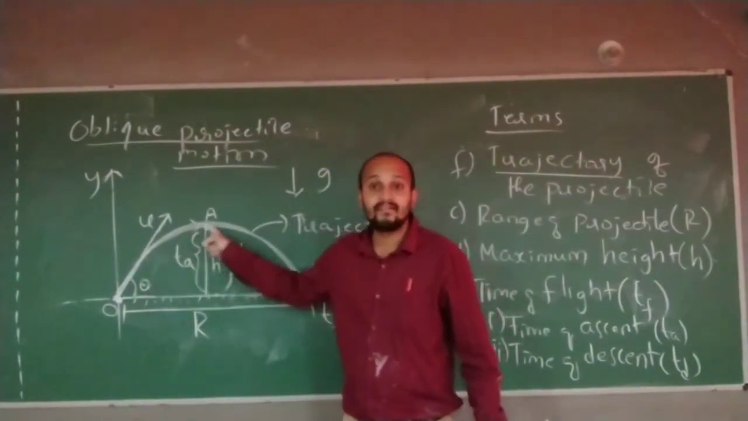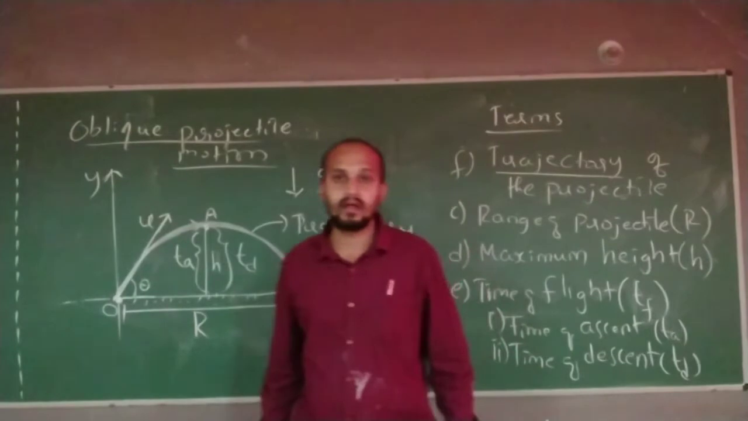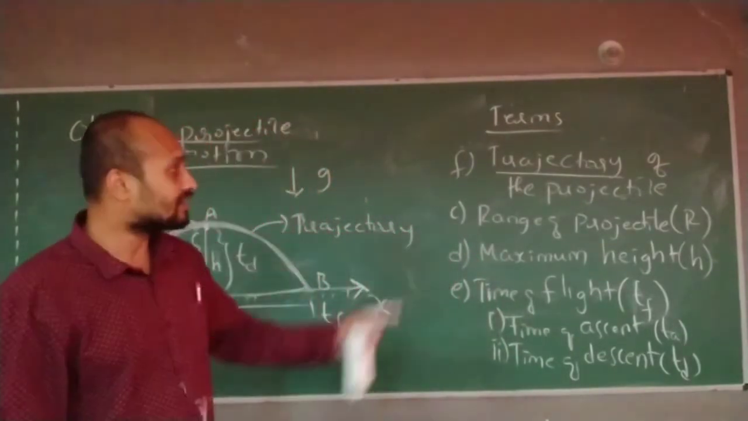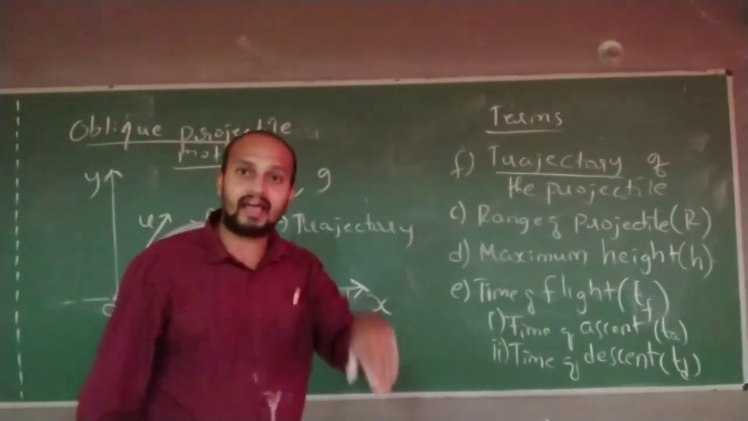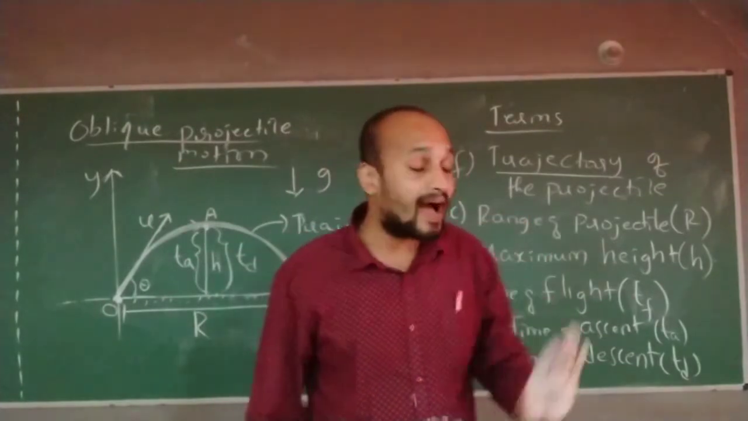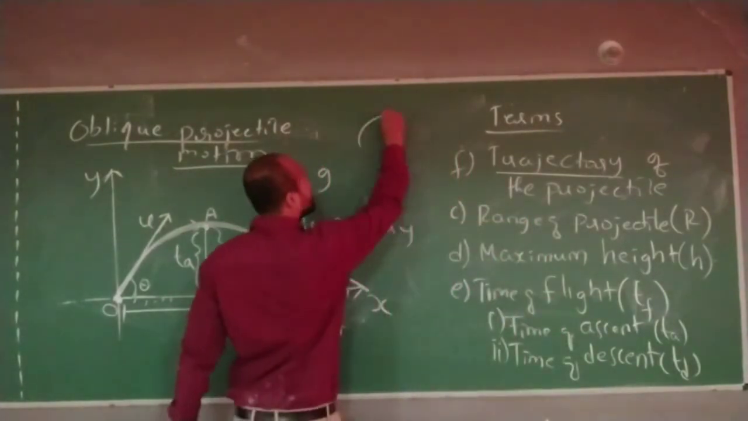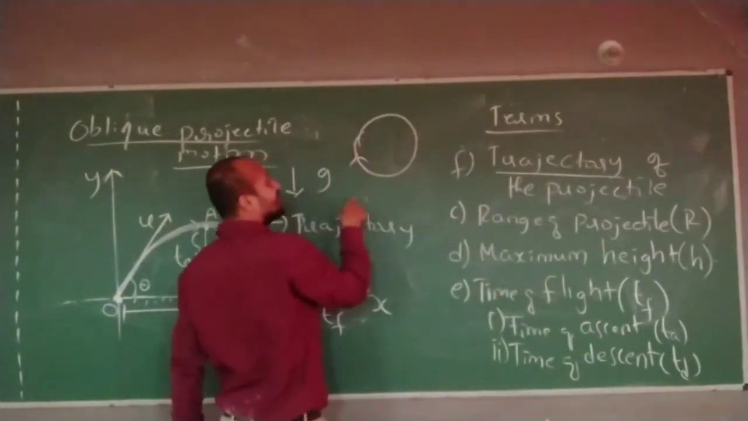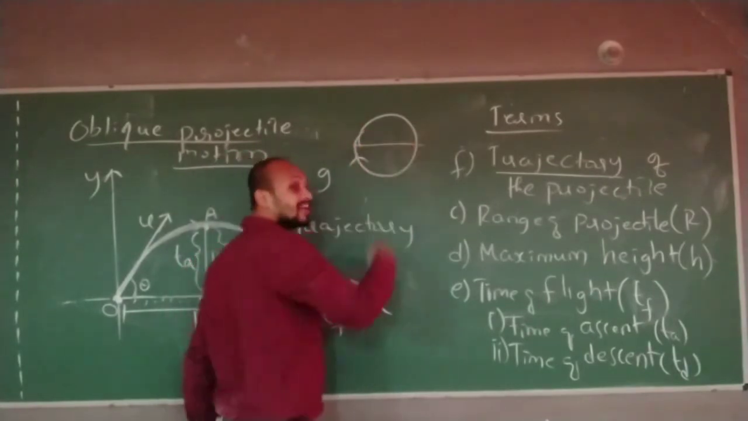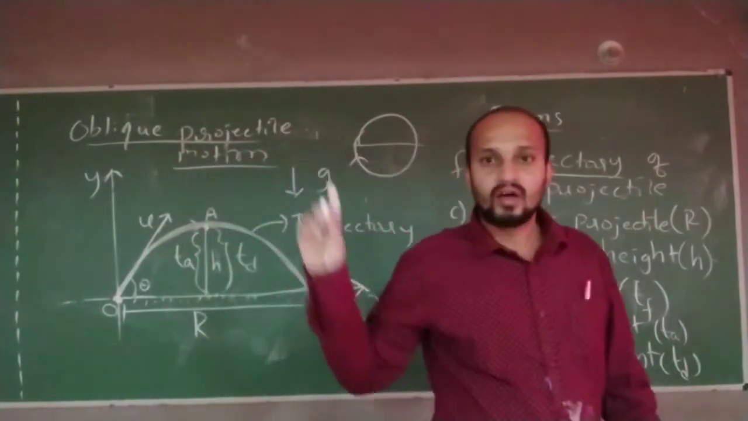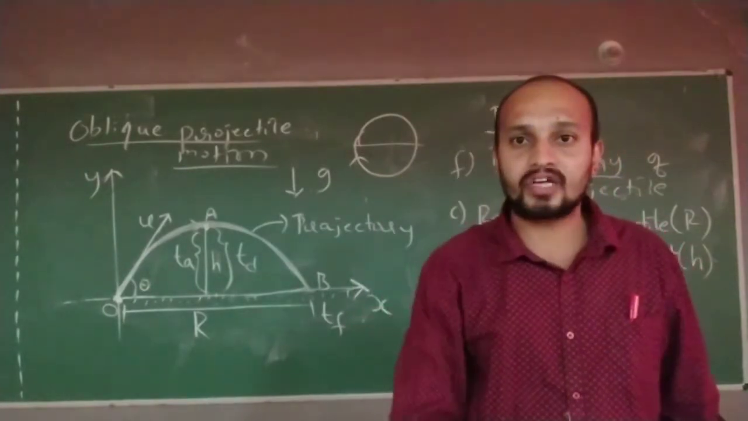Don't say circle, it is parabola. So trajectory of the motion, when I say trajectory, I am talking about the path followed. What is the trajectory of this motion? The trajectory of this motion is a circle. Correct? A circle has one equation in mathematics.